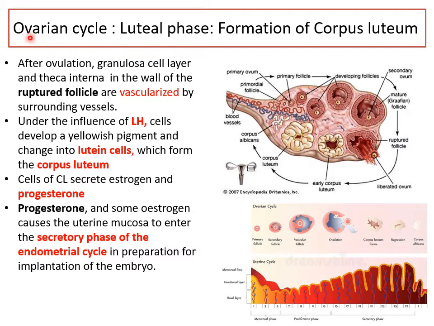So now remember we said the phases of the ovarian cycle were the follicular phase, ovulation mid-cycle, and the luteal phase, that is the formation of corpus luteum. So let's look at a little bit more of what the corpus luteum is. Now, as I said, after this follicle has ruptured, the granulosa cell layer and the theca interna cell layer in the wall of this ruptured follicle will proliferate, and they get more vascular and form a cellular mass known as the corpus luteum. All this is happening under the influence of LH.